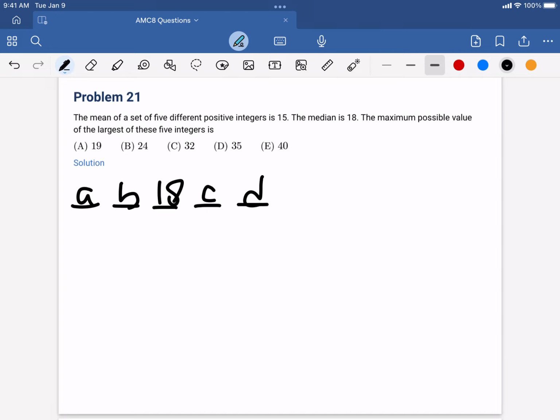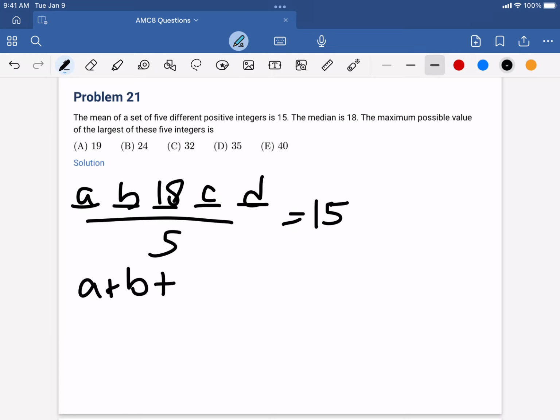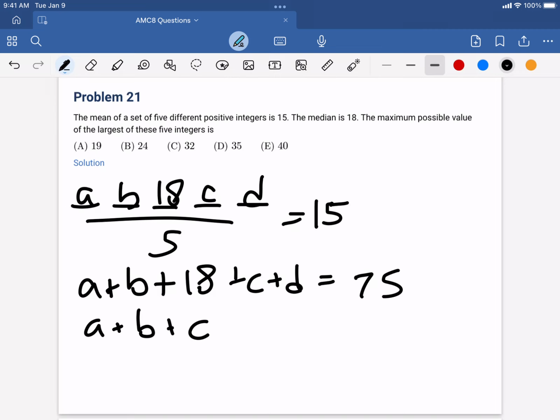That means if you add all these numbers up and divide by 5, you get 15. And then we can solve this in terms of A, B, C, and D. So A plus B plus 18 plus C plus D is equal to 75. 75 minus 18 would equal 57, like this.